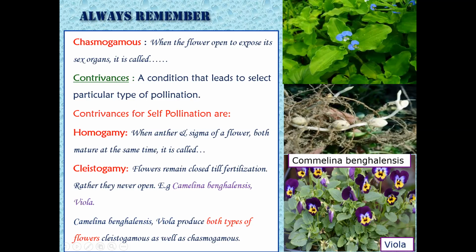Viola, it is difficult to find out, but in Commelina you can see the cleistogamous flower. So both Viola and Commelina produce the cleistogamous as well as the chasmogamous flower. Now we'll switch on to the next slide.